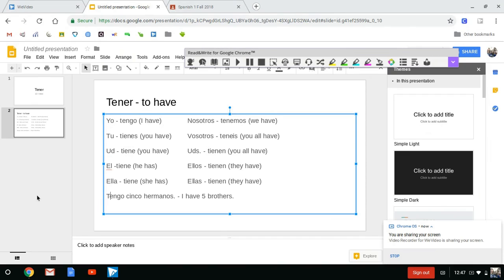And the reason you don't need that in Spanish is because tengo only goes with yo. If I say tengo, we know it's not vosotros because vosotros goes with tenéis. Tengo doesn't go with nosotros, that's tenemos. Tengo does not go with tú, that's tienes. So you will never say yo tienes or yo tiene, yo tenemos, yo tenéis, yo tienen. That's just wrong. That is you sounding like a 3-year-old and like you don't speak any kind of Spanish. So being able to conjugate verbs is really, really key in sounding like a thinking human being, to be honest.